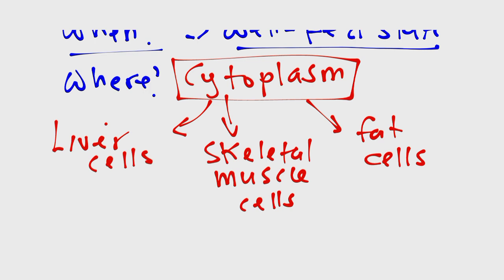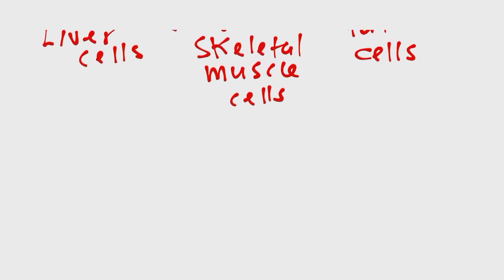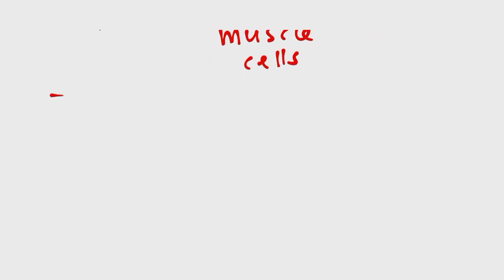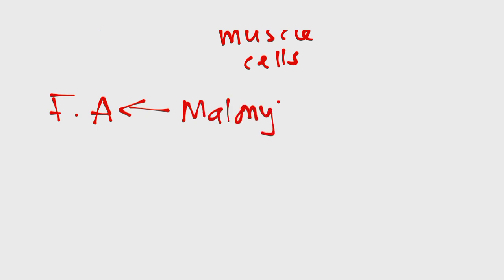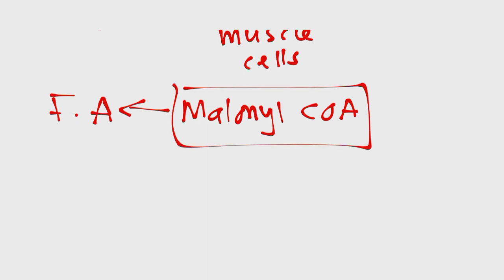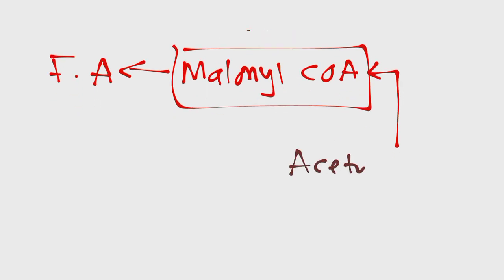Now, what is involved in fatty acid synthesis? We are making fatty acids using what we call malonyl-CoA. Malonyl-CoA is the building block for fatty acid synthesis. And what you should know is that malonyl-CoA is coming from acetyl-CoA. So malonyl-CoA is made from acetyl-CoA.